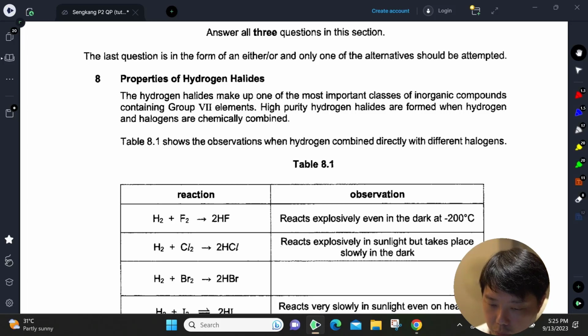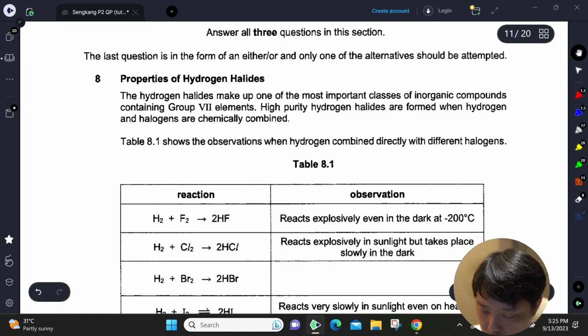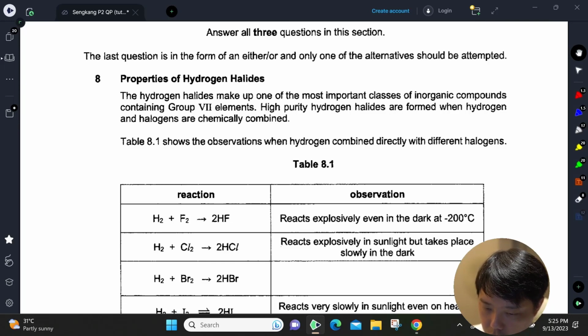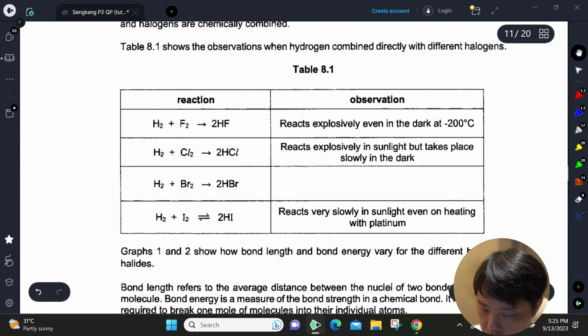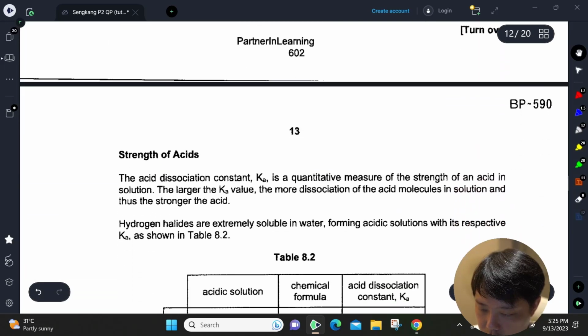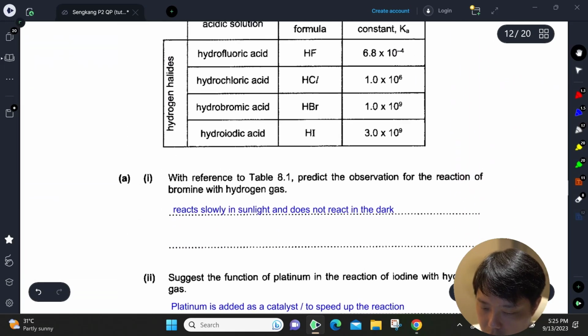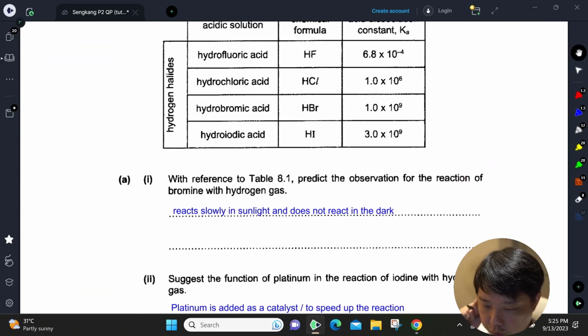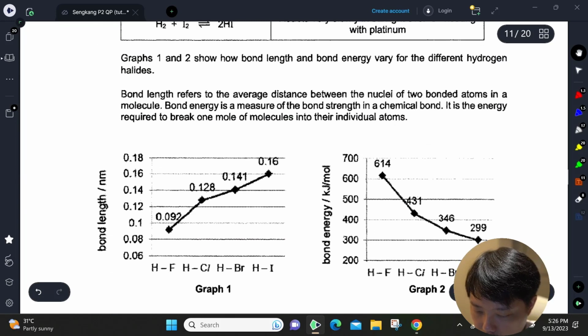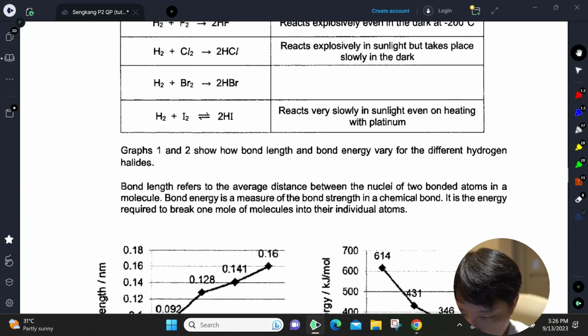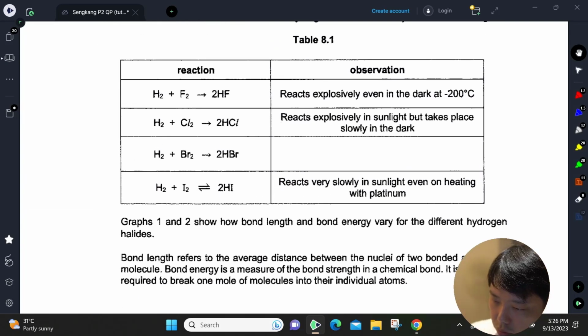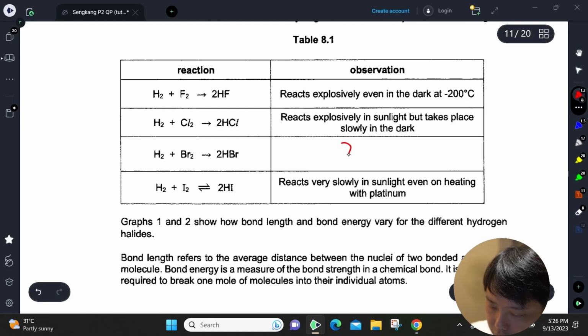Alright, now we come to question 8 in section B for Seng Kang 2021 prelim. So we have quite a few tables here. I'll leave you to read these tables. Okay, A1 says with reference to table 8.1, predict the observation for reaction of bromine with hydrogen gas. So if we look at table 8.1, they are trying to ask us to predict here, right?